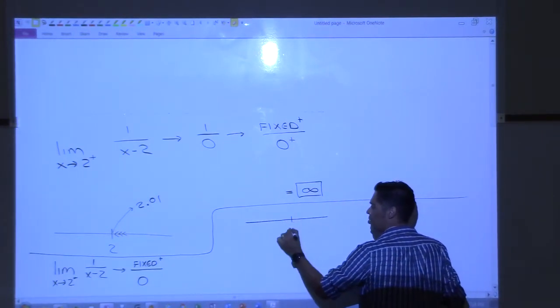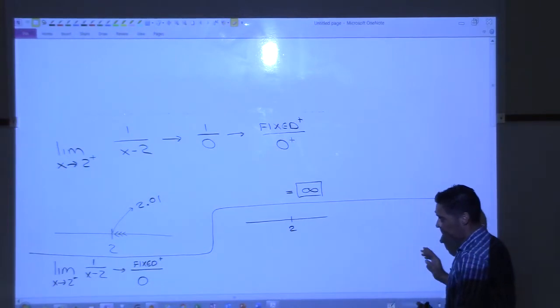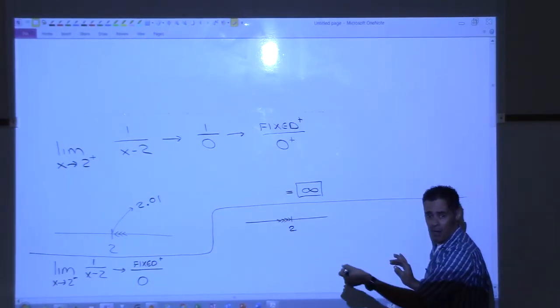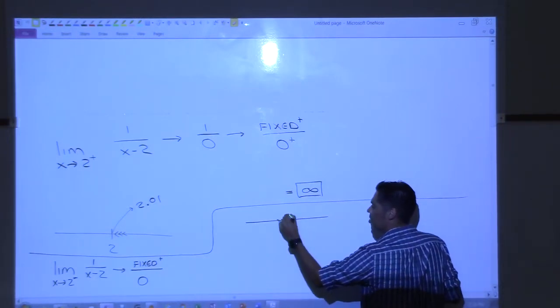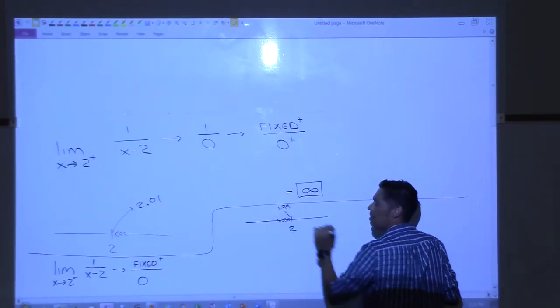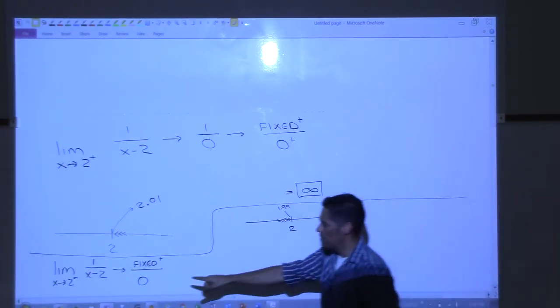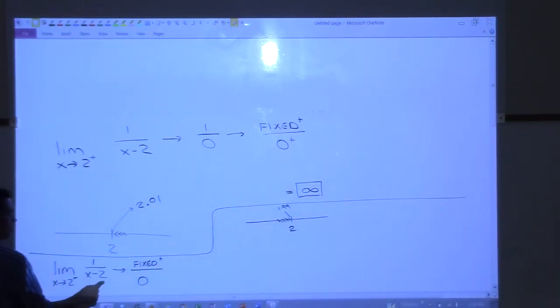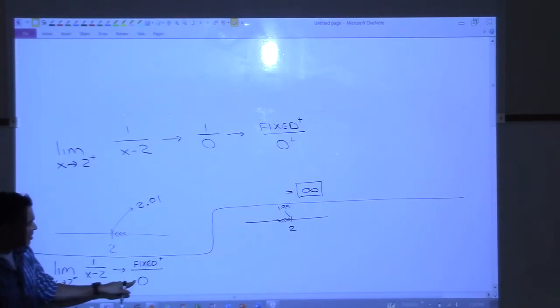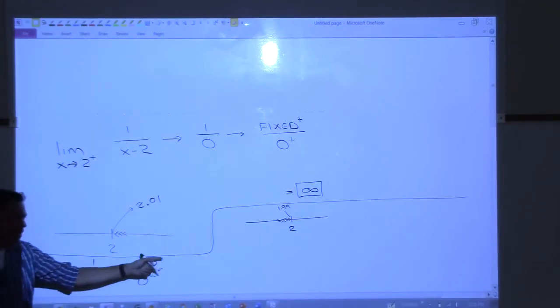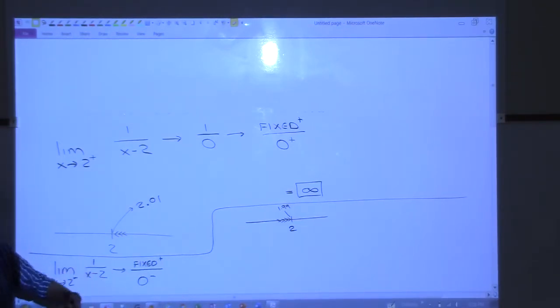2. Which side am I approaching from? The left. And then Jackson gave us an example of a number that's to the left of 2, like 1.99, right? And so if we do 1.99 into here, 1.99 minus 2 would be a little tiny negative number. So we know that we're approaching 0 through negative values. And that means we have a positive number over a negative number, which means our answer is negative infinity.